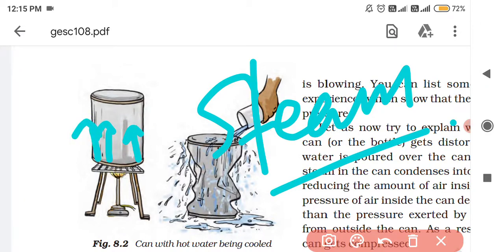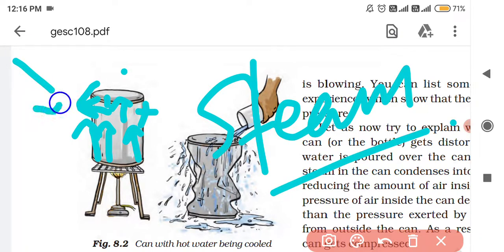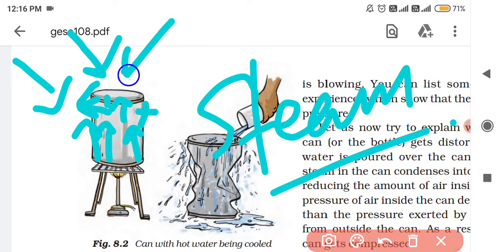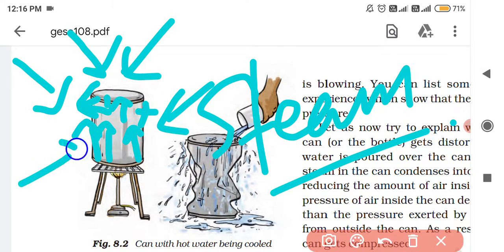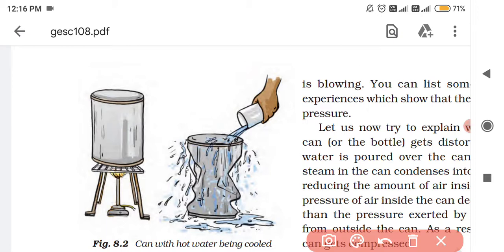This steam has pressure which acts from inside in all the directions, and the pressure of this steam will get balanced by the atmospheric pressure which is acting from outside. Are you getting it? See, again I am repeating it to you.